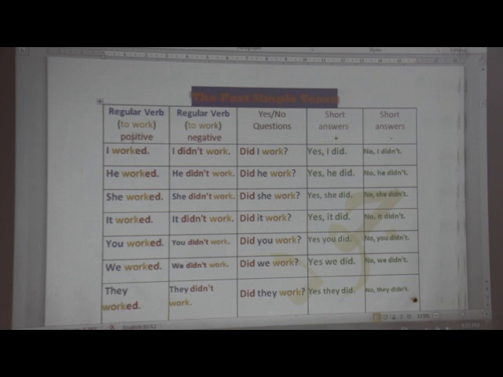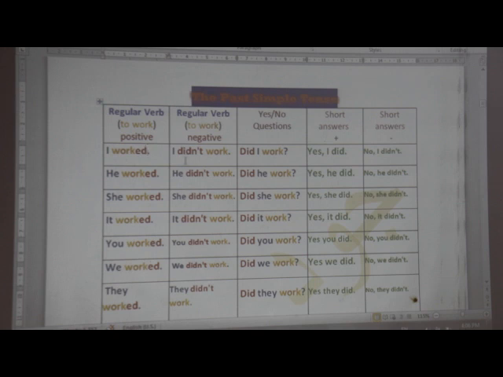So now positive form, I worked. Here it is a regular verb. We only need to add ed when we use the past simple. Pay attention. We only need to add ed and use the second form of the verb. I worked. Now with an irregular verb, for example, I went, the second form of the verb. Now he worked, she worked, it worked, you worked, we worked, they worked.